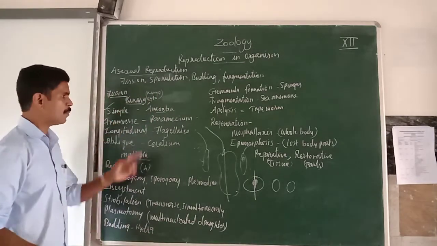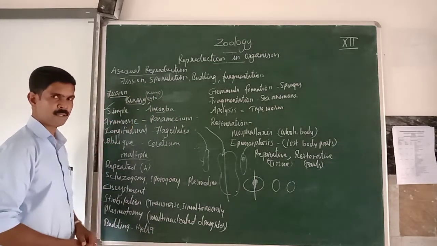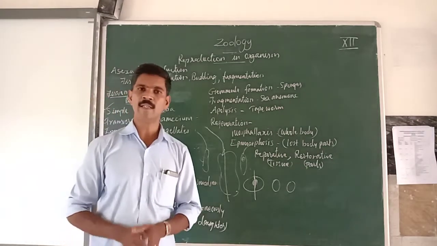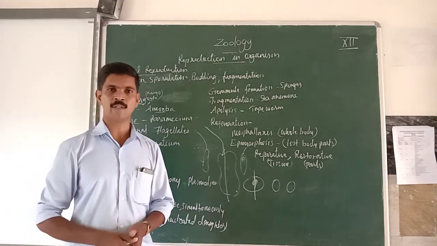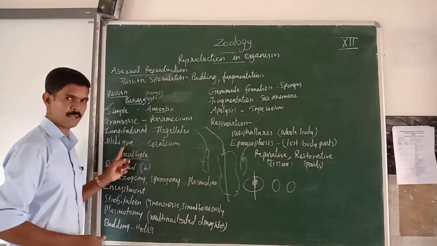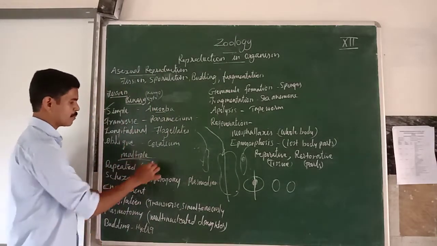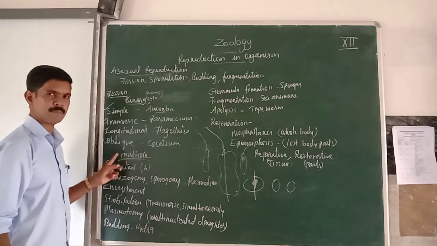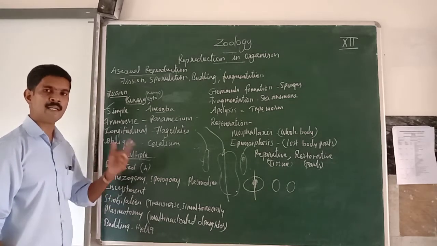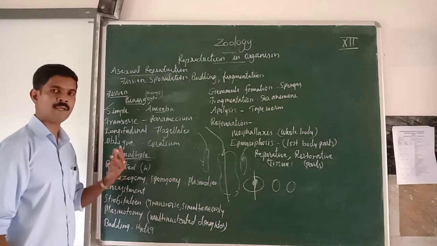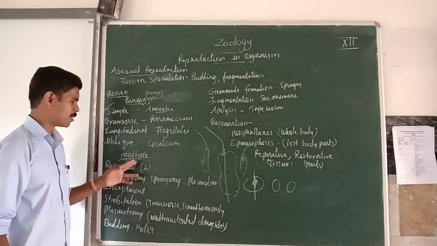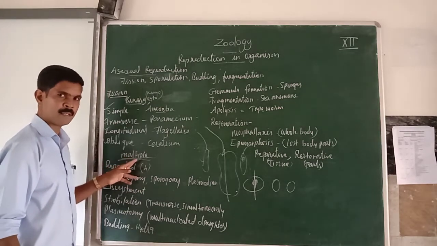Now we have completed binary fission. Understand, students? Binary fission means a single parent organism divides into two young organisms, and these are the four types of binary fission. Now we are going to study multiple fission. Multiple fission means a single parent organism divides into many young organisms. Many organisms are developed from a single parent organism. This type of fission is called multiple fission.